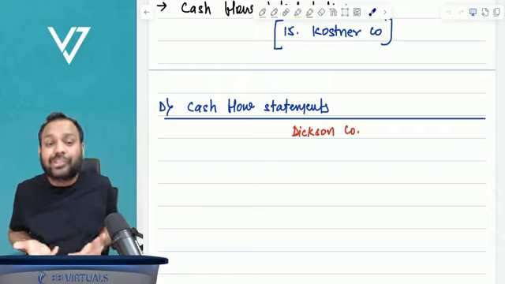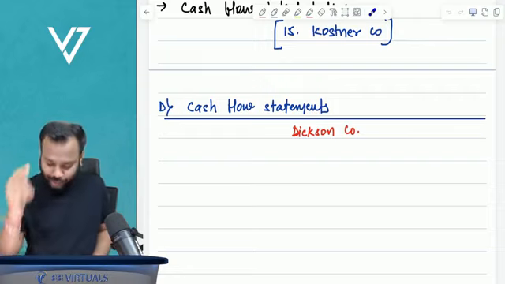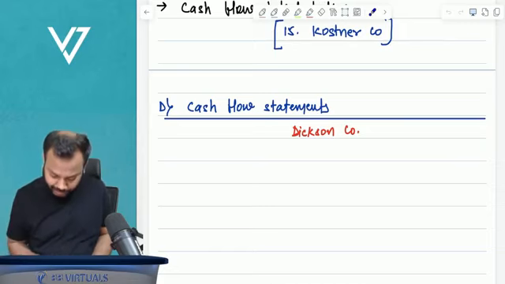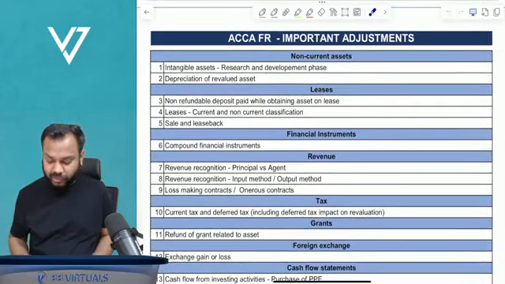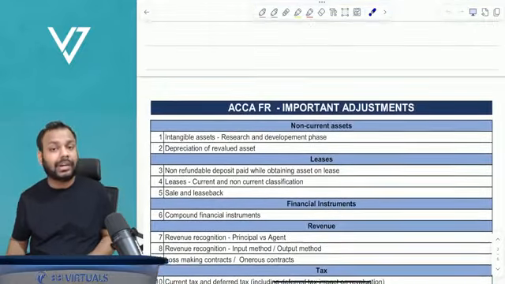Sir, which adjustments? Can you please show? Yes, I can show it to you. Just give me a minute. So these are the adjustments. Just a minute, guys. Yes, here it is. See, these are the important adjustments. From each chapter, I have taken up the important adjustments, and I'll be discussing these adjustments also with you.